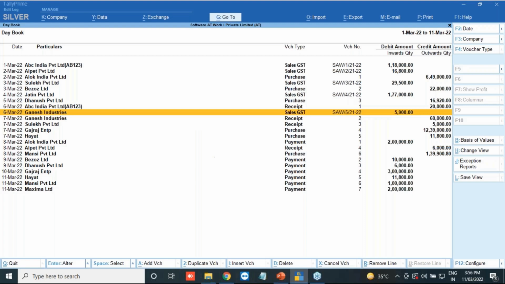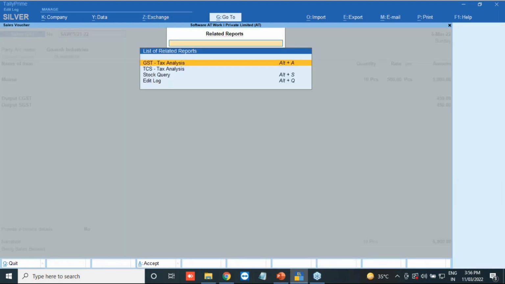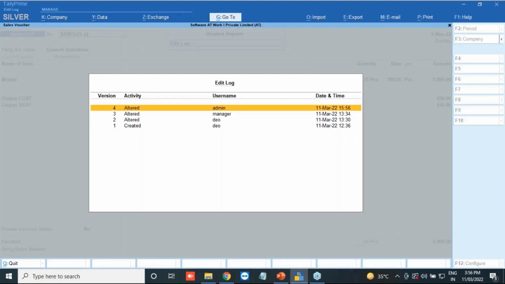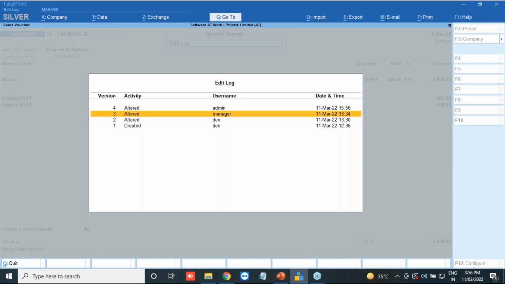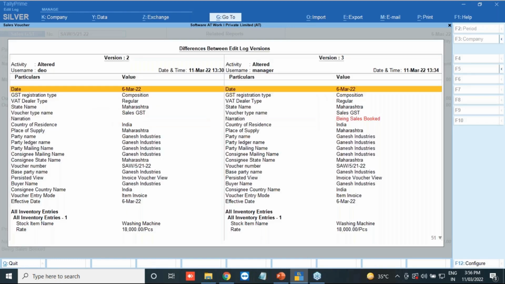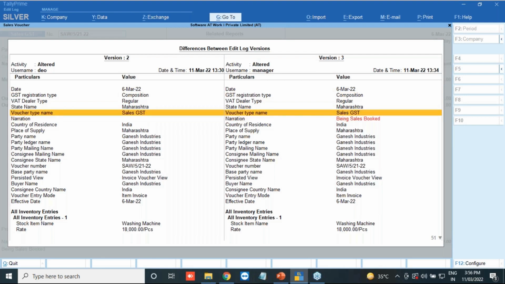Okay, so this is how in this transaction I have made the changes. Once I enter and open, if I click on the related report, I'll go to the edit log, and you can see it was created by the data entry operator manager. One more time it was updated. What he has updated is the narration.